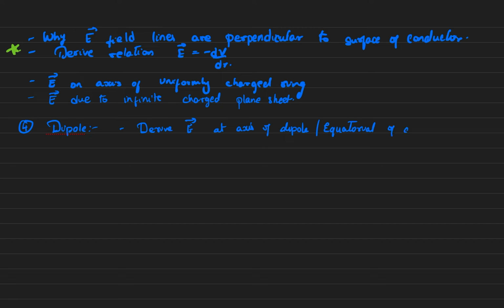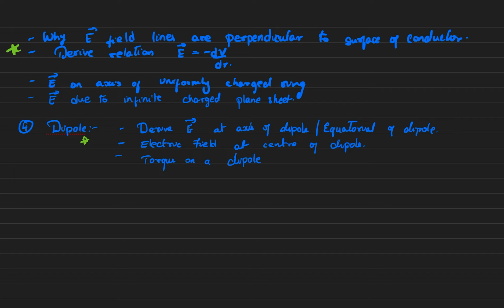This is the derivation in this chapter. Then you must know what is electric field at the center of the dipole. This is very important again. Then torque on a dipole.